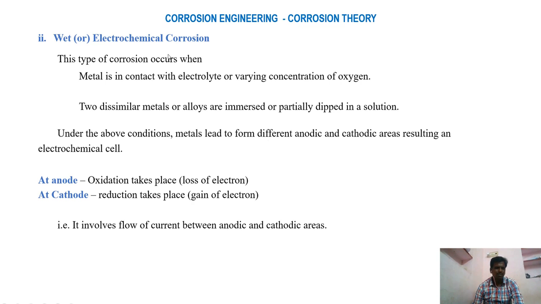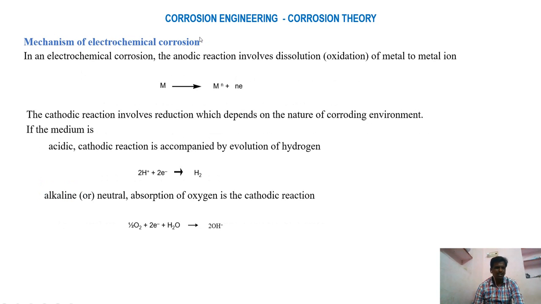Another one is wet electrochemical corrosion. This type of corrosion takes place in the presence of moisture. This corrosion can take place when a metal is kept in an electrolyte or two dissimilar metals are placed in the electrolyte. Anode and cathode are fixed and electron flow is from anode to cathode, and this follows electrochemical reaction methods. So next, the mechanism is given here.